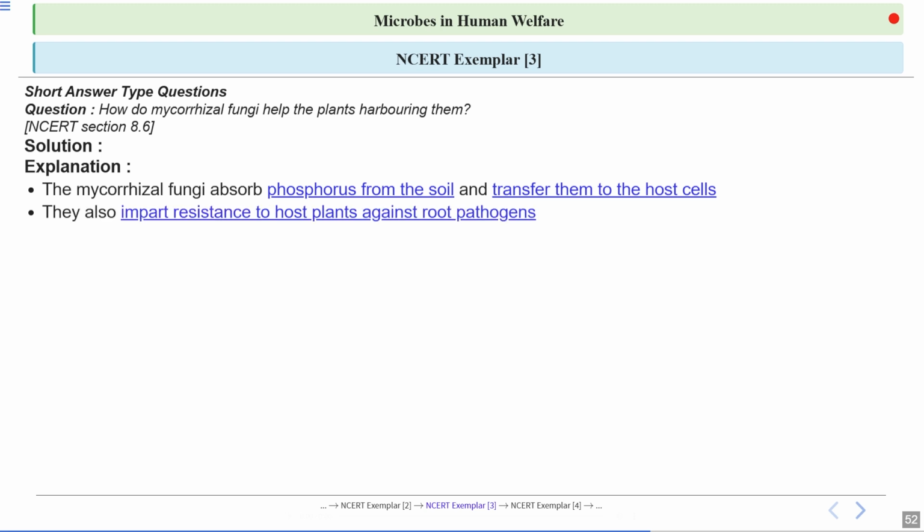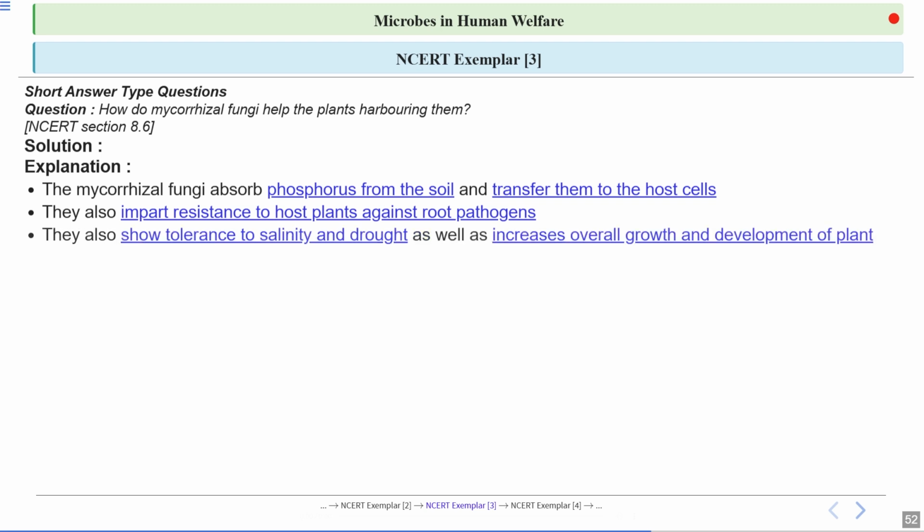These fungi help the plant resist root pathogens also. This means they act like a protective shield, defending the plant roots from harmful organisms that could cause disease. They also help plants tolerate salinity and drought, which are abiotic stresses, and they increase the overall growth and development of the plant. Here, you can imagine the fungi as giving the plant extra strength to survive tough conditions.